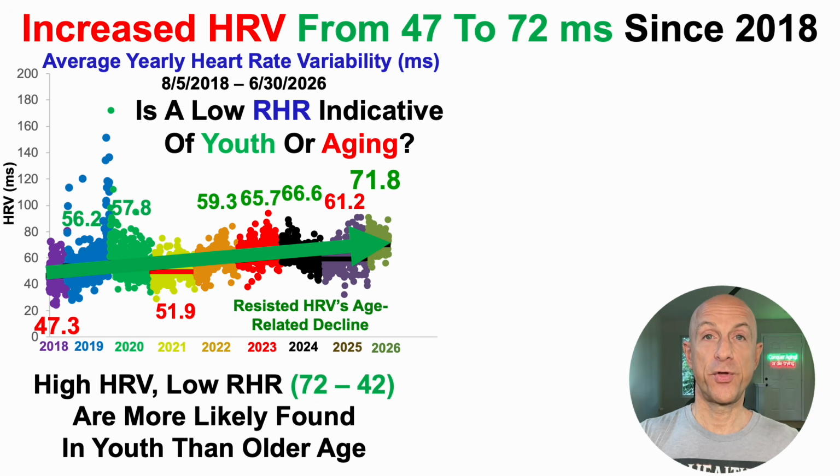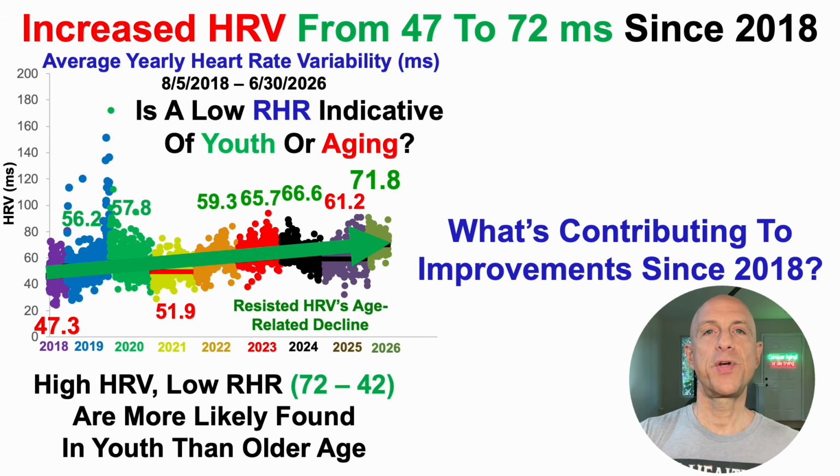And if the data was 35 for HRV and 42 for RHR, then that could suggest that my resting heart rate declining over time in conjunction with the low heart rate variability would be bad news for my cardiovascular system. But that I've been able to reduce my resting heart rate while increasing HRV, that combination is more likely found in youth, so this is good news.